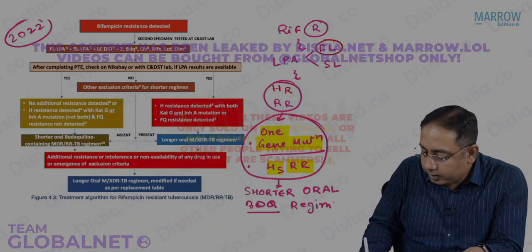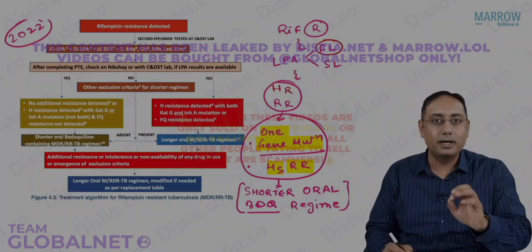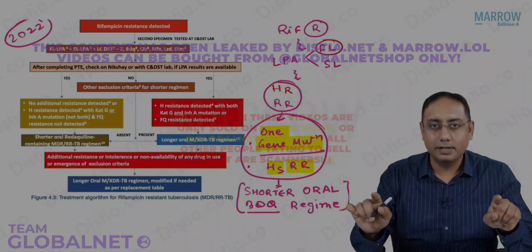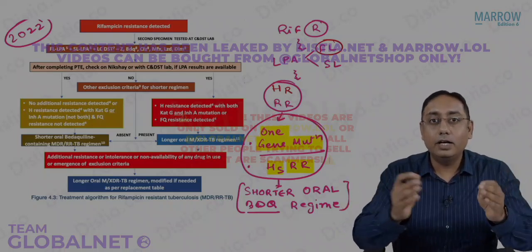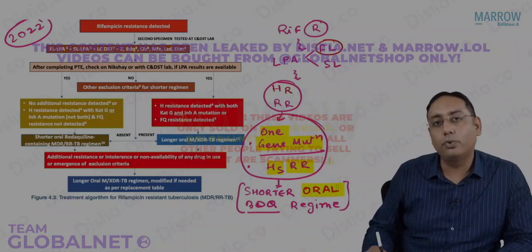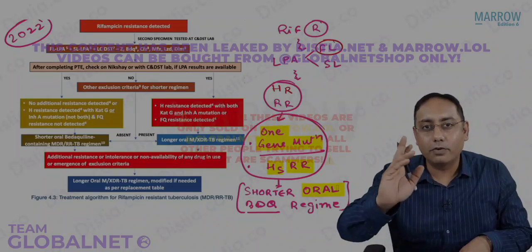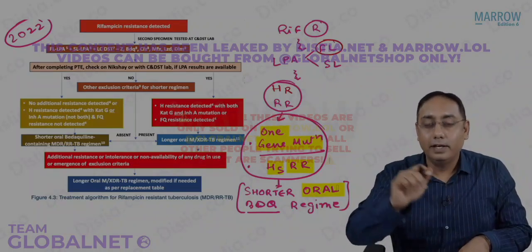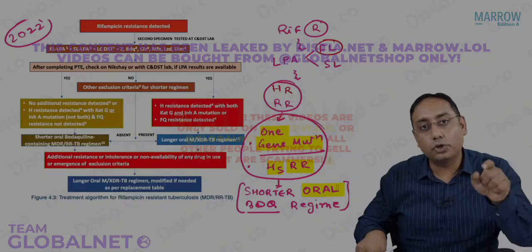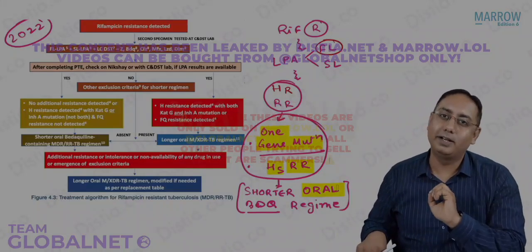So now the wonderful thing is that even for the MDR TB cases, what is MDR? It is H and R resistance, isoniazid and rifampicin. Earlier we were giving injections. Now there are no injections, we have the oral regimen. That is the beauty of the NTEP, that we wanted to launch bedaquiline and delamanid into the program. So now we have the shorter oral, no injectable, bedaquiline containing regimen.